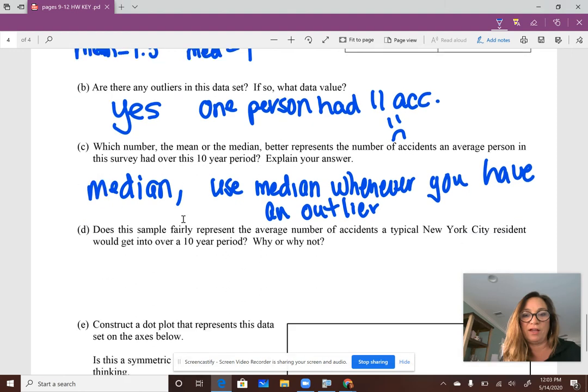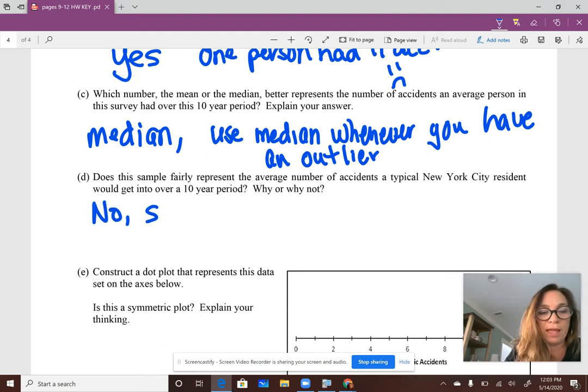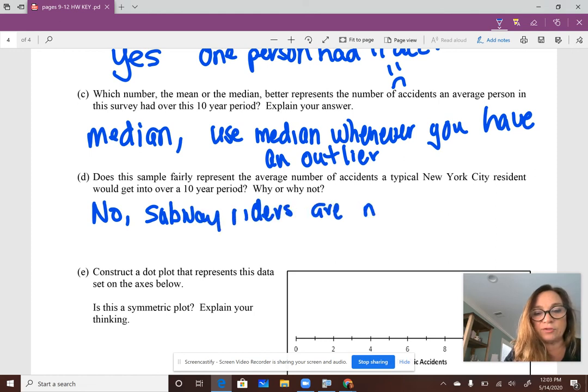And if you're getting off a subway train, you don't drive a car as much as other people. So I'm going to say no. Subway riders are not typical drivers. That's where bias comes in.